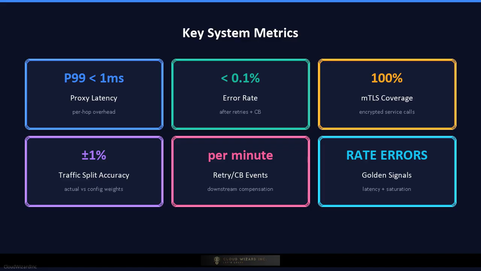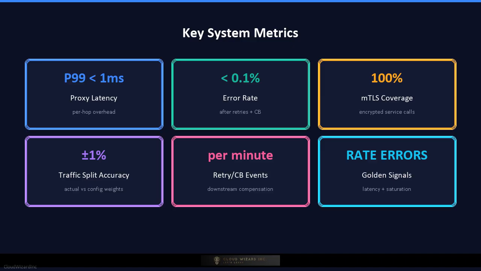Error rate, the percentage of requests that fail at the mesh level after retries, circuit breaking, and timeouts are applied. Mutual TLS coverage, the percentage of service-to-service calls encrypted and authenticated with mTLS. Traffic split accuracy, how closely actual traffic distribution matches the configured canary or A/B weights.